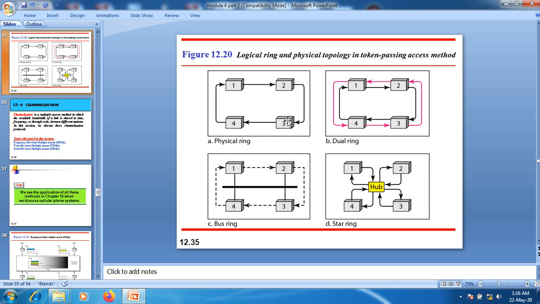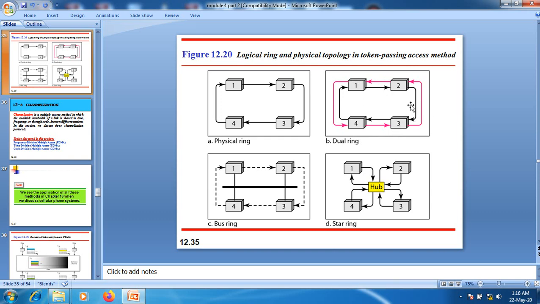If you look at this physical ring, we are facing a problem. Whenever a link failure occurs, the topology becomes dead, in the sense that communication doesn't take place. To overcome that problem, we use a dual ring.